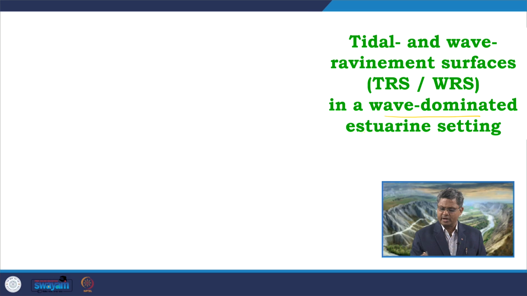So, with a simple diagram we can try to understand the scenario. First we discuss the wave dominated estuary setting. To understand this, first we have to look at what a wave dominated estuary looks like. So, maybe it is a river system, and say this is the coastline.